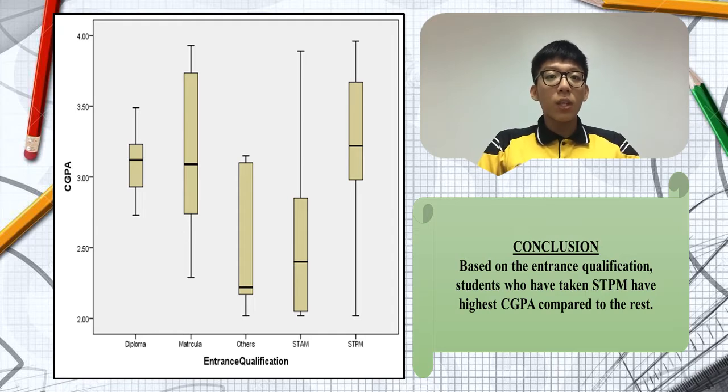Next, 50% of STAM students can score 2.4 above and below, and the last is 50% of SPPN students can score 3.30 above and below. So based on the entrance qualification box plot, students who have taken SPPN have the highest CGPA compared to the rest.